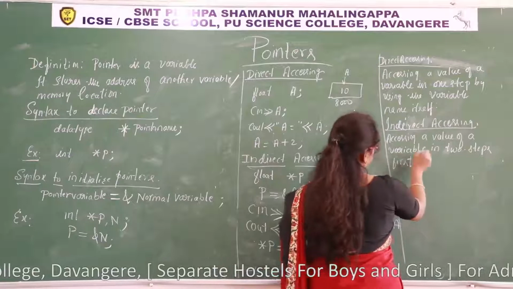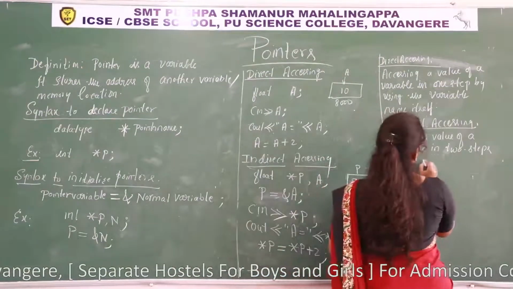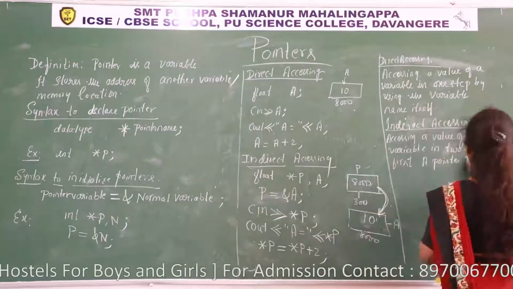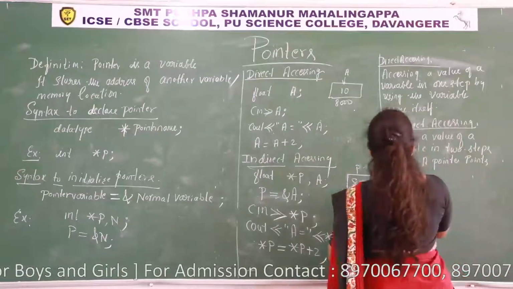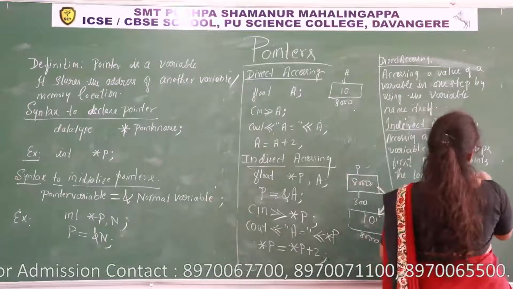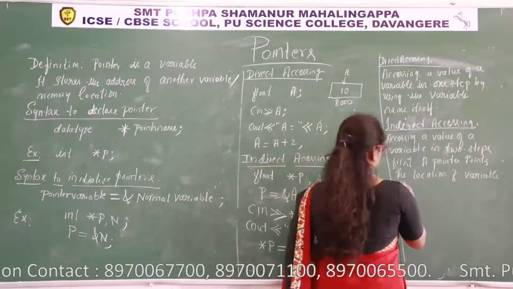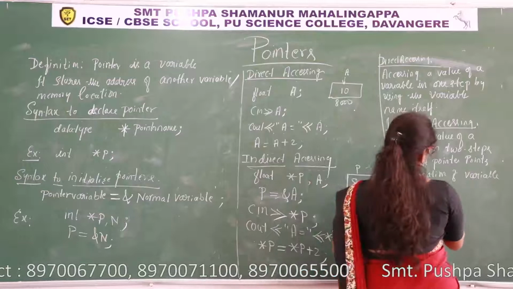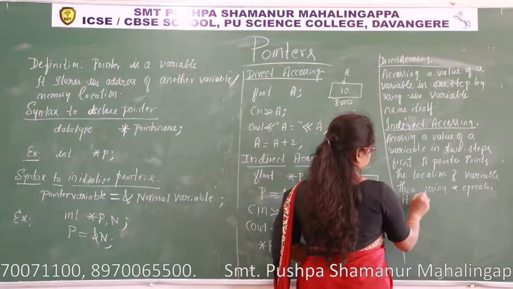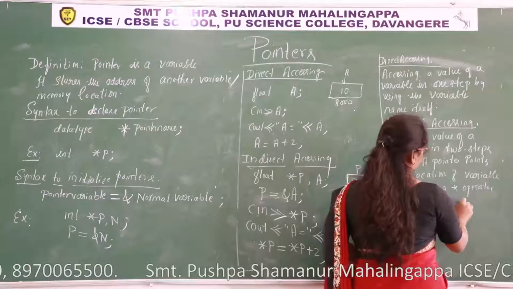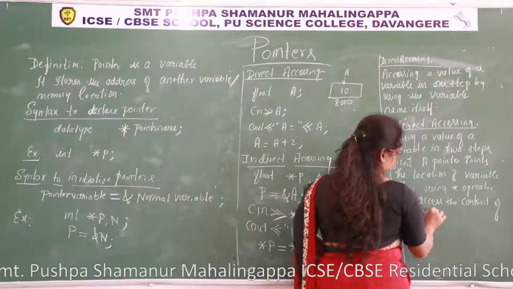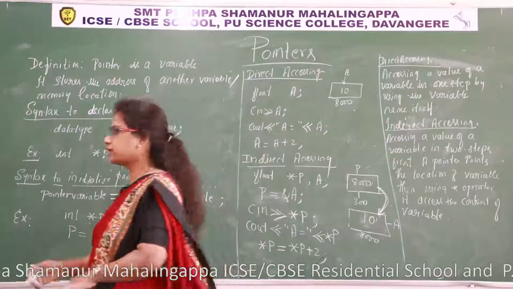First, a pointer points the location of the variable, then using the star operator it accesses the content of the variable. So this is about direct accessing and indirect accessing.